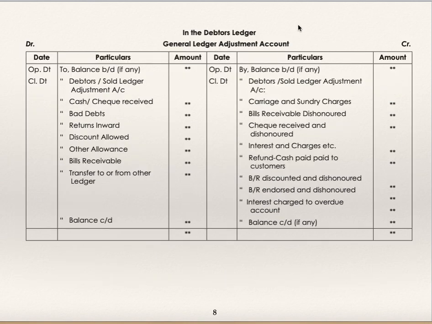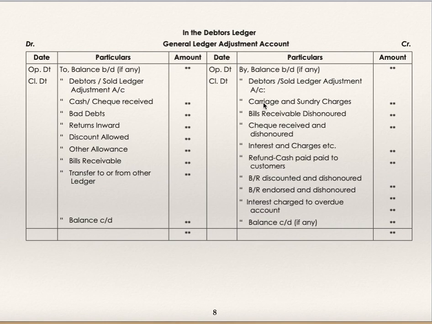See here, in debtors ledger, general ledger adjustment account, by balance brought down. Always, if any on the debit side is correct, you have to remove this. But here the main head will be by debtors or sales ledger adjustment account.